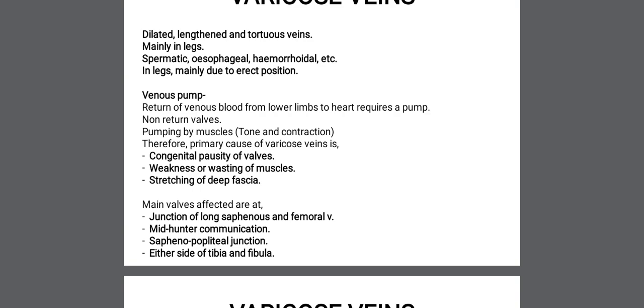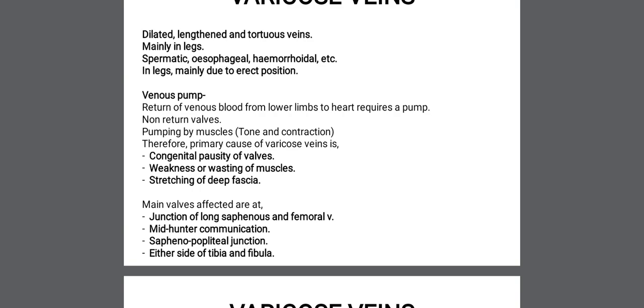But while in a standing position for hours and hours, the whole weight of the column of blood will be exerted on the walls, and this particularly occurs in the communication between the deep and superficial venous systems of the legs.